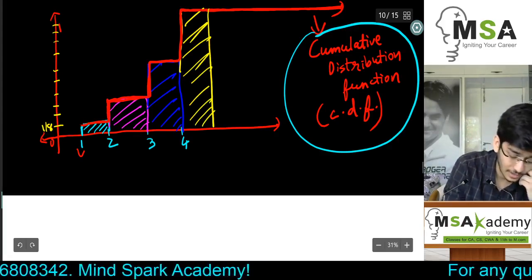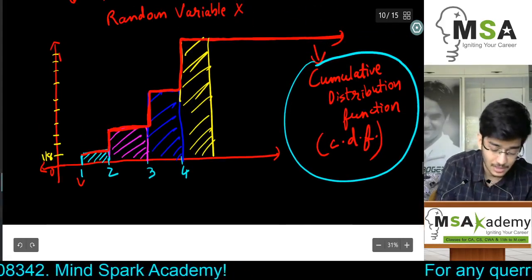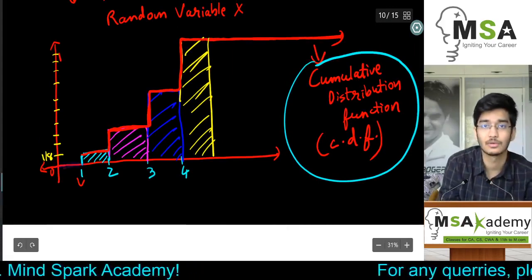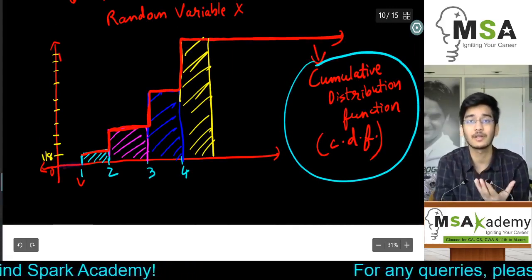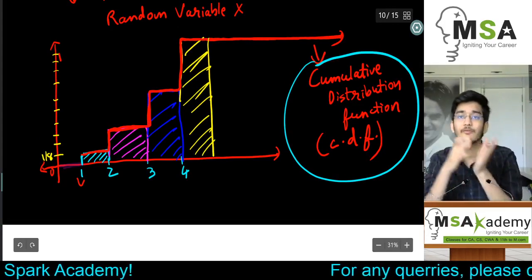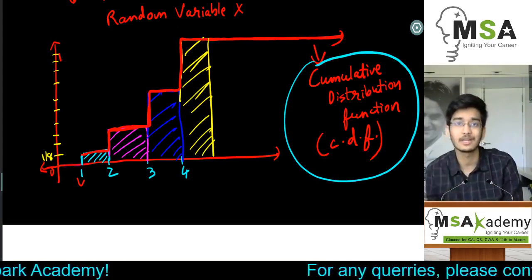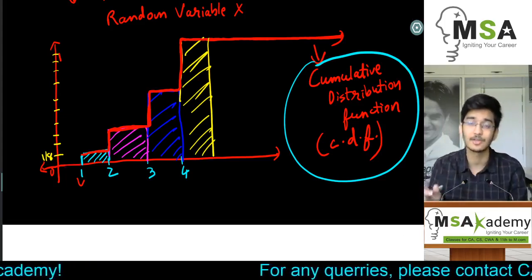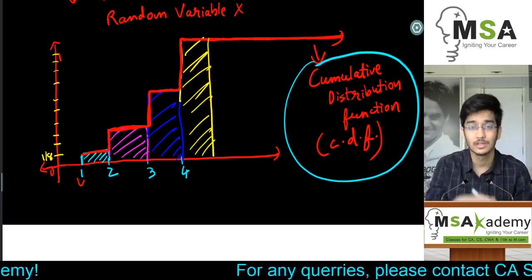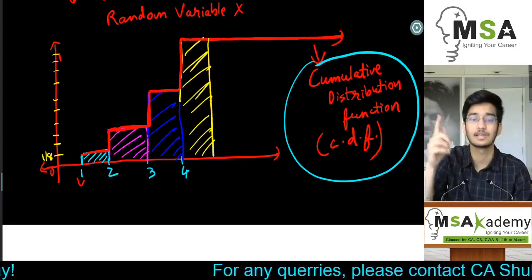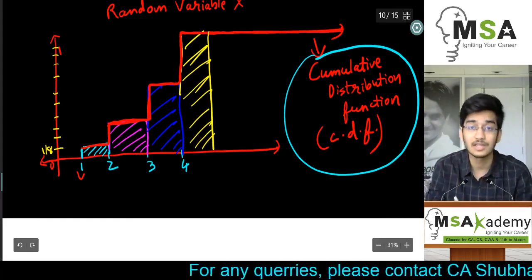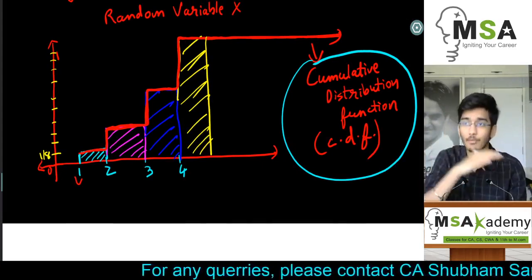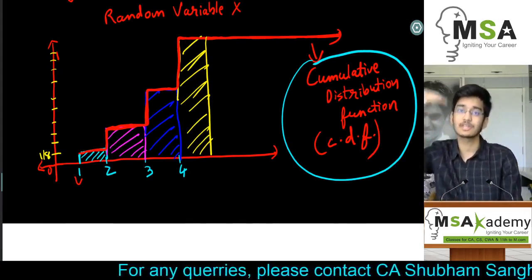I hope you are understanding what I'm doing here: from 0 to 1, the probability remains 0. Because this is a discrete random variable, it jumps its value from one point to another. There are no infinite values between them. In a continuous random variable, what happens is that between 0 and 1 there are also infinite values, and they also have probability. So the probability is continuously increasing. But in a discrete random variable, it does not continuously increase. It increases at a certain point. When we reach a point, there it will increase.